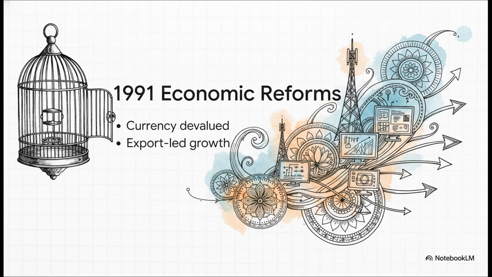In 1991, to essentially stave off total disaster, the government rolled out aggressive economic reforms. They basically uncaged the Indian economy. They devalued the currency, abandoned their old import substitution model for export-led growth, opened up massive critical sectors like telecom and power to private companies, and allowed up to 51% foreign ownership. This bold pivot is exactly what sparked India's explosive IT and business process outsourcing boom.